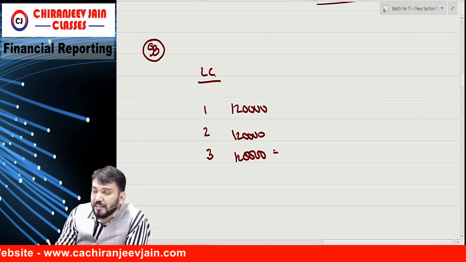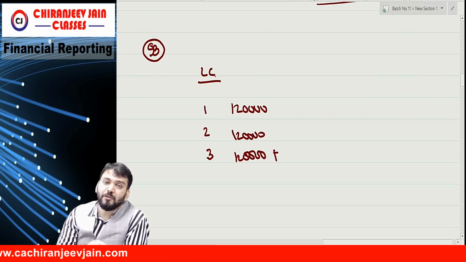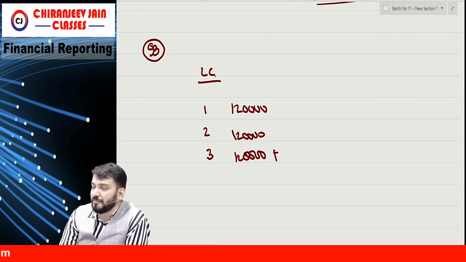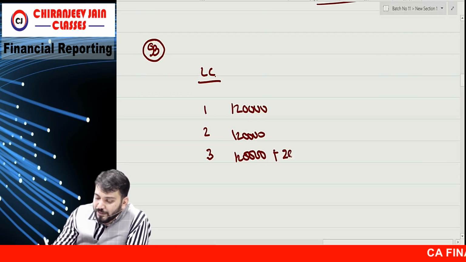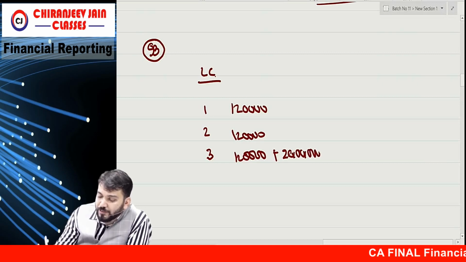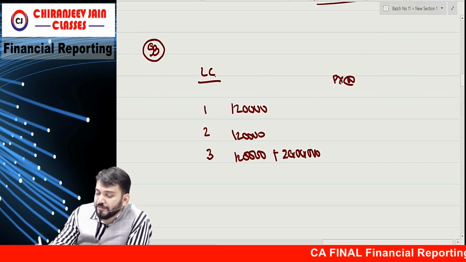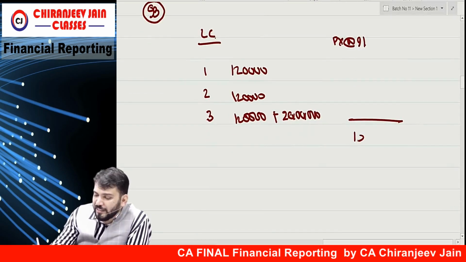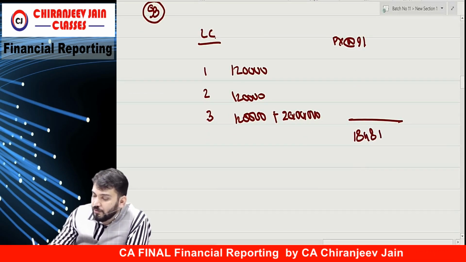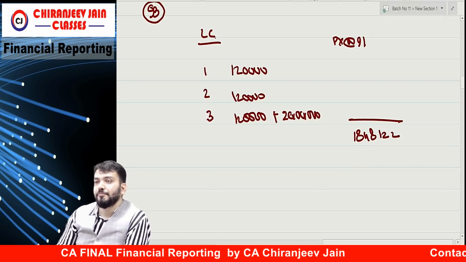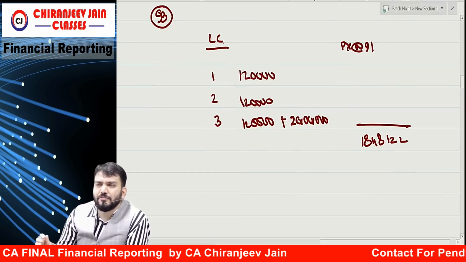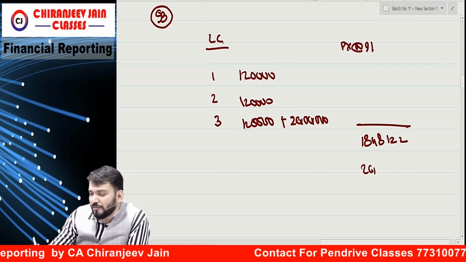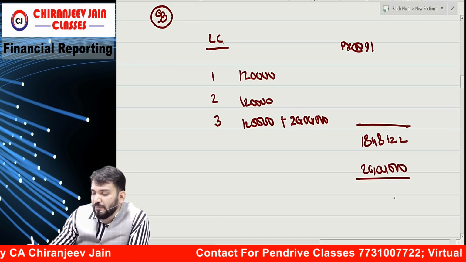Plus we will take the principal amount, because these are redeemable or convertible, so we'll take maximum liability. So plus 20 lakh. We'll discount at what rate? 9%. So what is the present value coming? Check it. This will be 18,48,122. Understood? So that is the liability component. We don't require the equity component for this chapter, but if you want, calculate 20 lakh minus this, which will be the equity component.